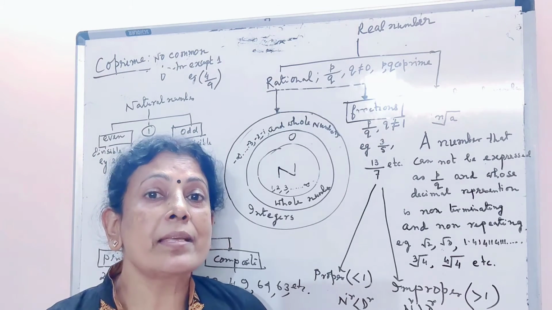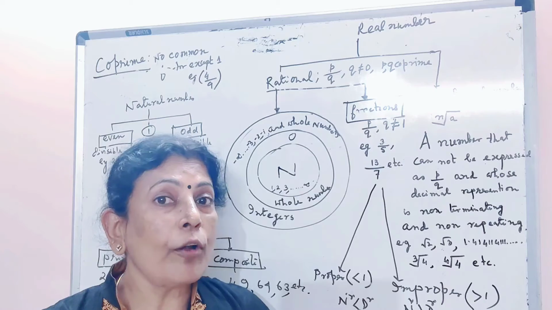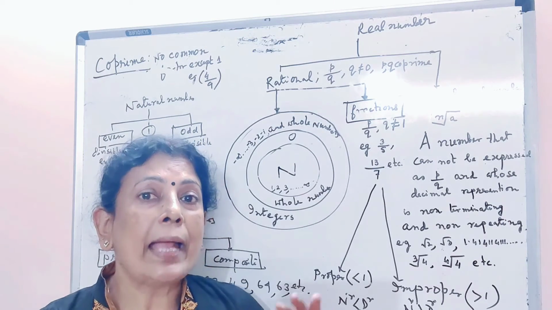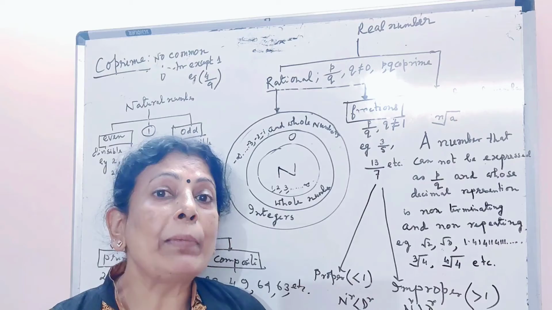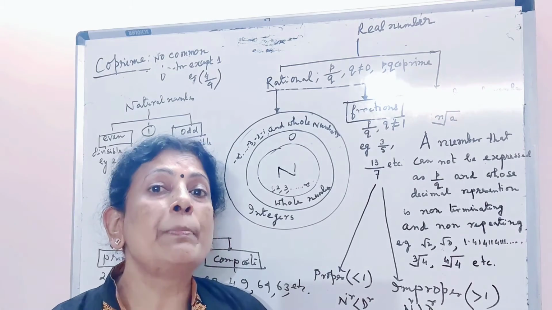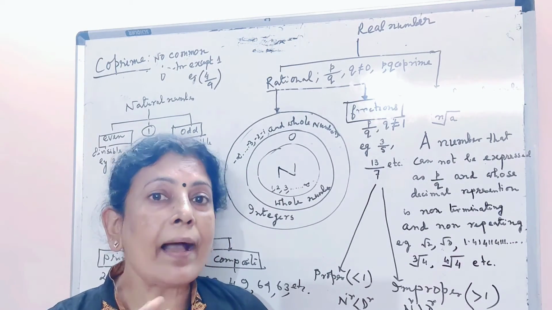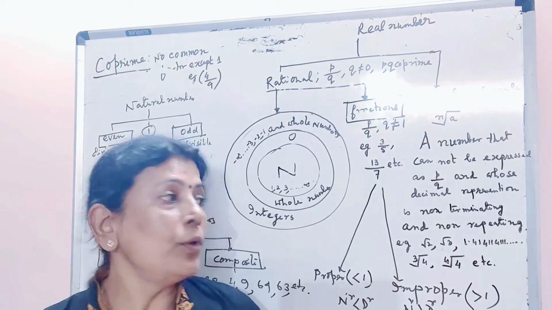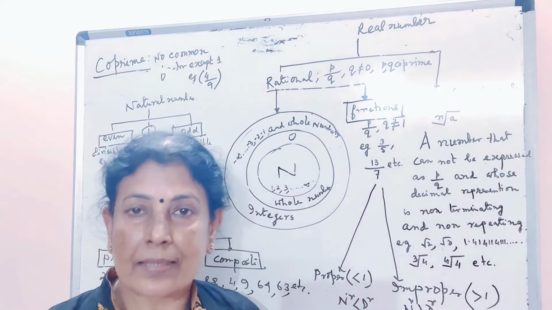Because its decimal representation is non-terminating. The dots mean non-terminating, and 411, 4111 implies they are non-repeating also. This arrangement itself shows they are non-repeating also. So these numbers are called irrational numbers.